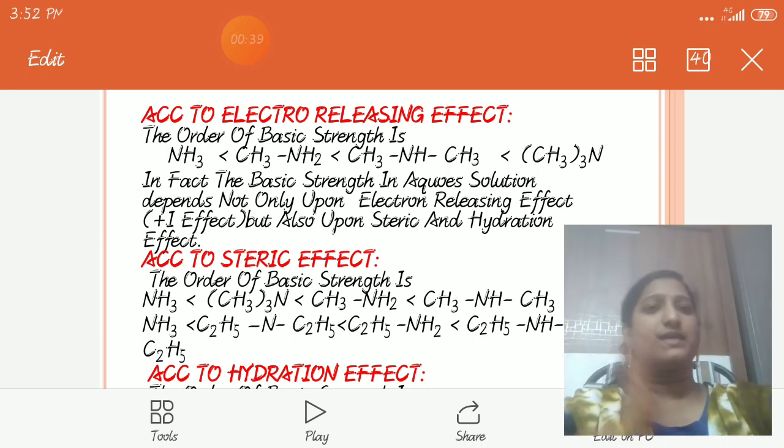And next, the hydration effect. So see here, this is the hydration effect.